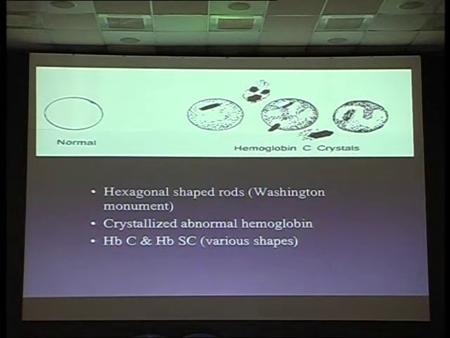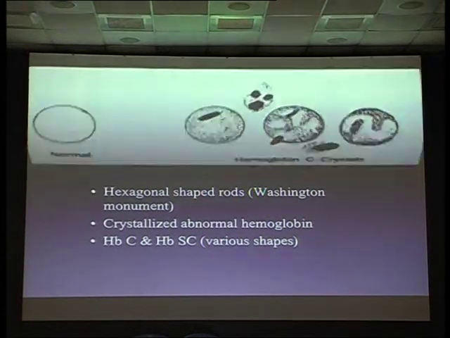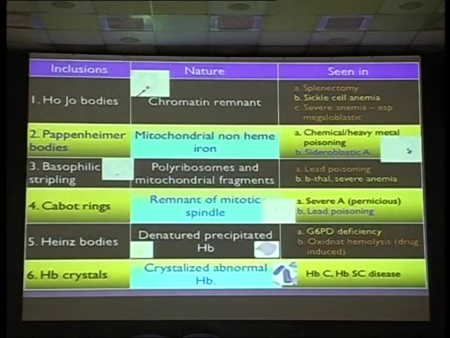So these are crystallized abnormal hemoglobins, hemoglobin C and hemoglobin S. And this is mainly for your theory exam. What are all the inclusions? What is the nature?